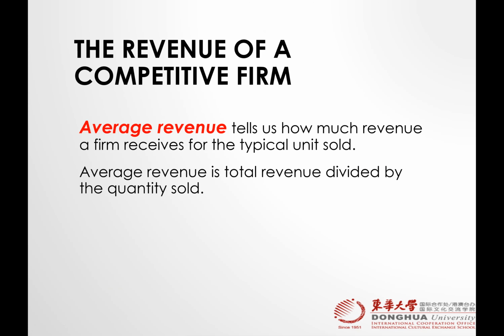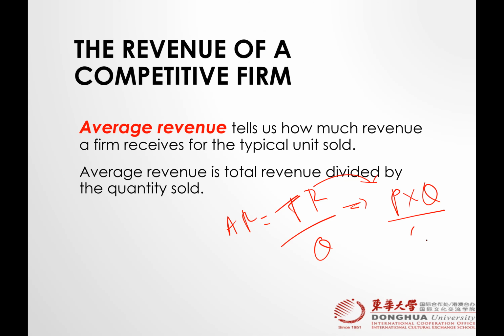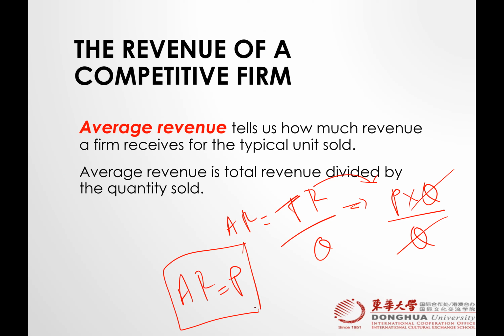Okay, now let's talk about the revenue of a competitive firm. So how do we calculate the average revenue? What is the formula for average revenue? Average revenue is equal to total revenue divided by quantity, right? And if you put in the value of total revenue as price times quantity, did you notice something? Quantity cancels. Average revenue is equal to price, right?